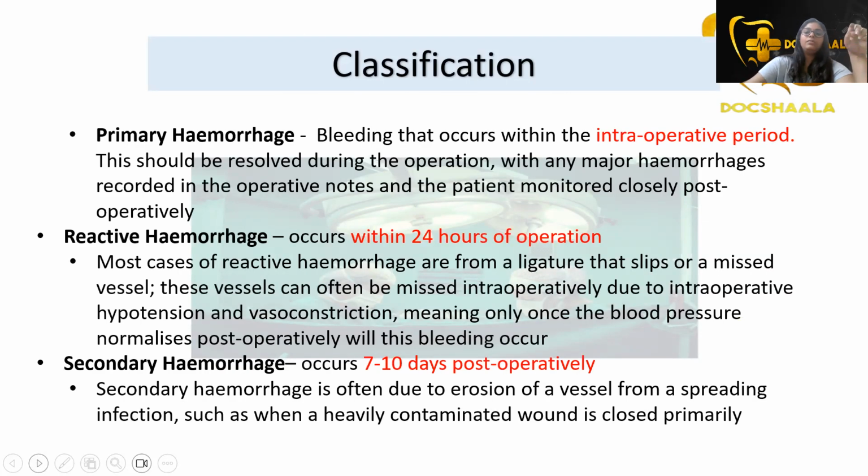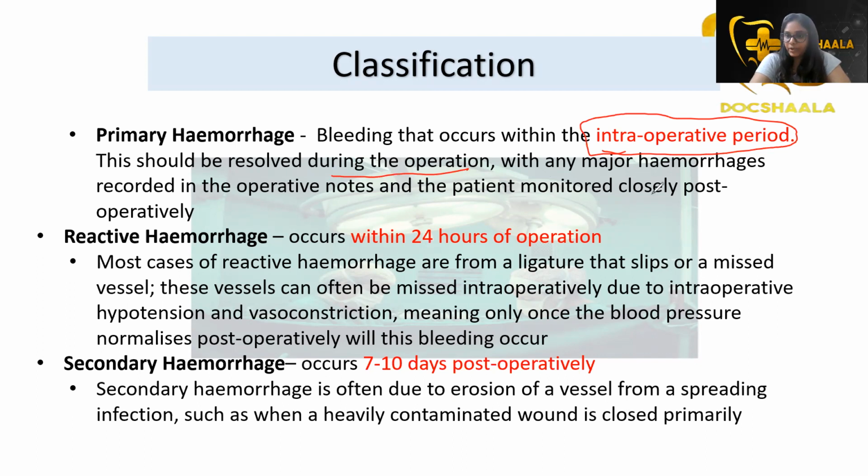Primary hemorrhage is the bleeding that occurs during the intraoperative period. Intraoperative period is nothing but during the procedure. So it should be resolved during the operation only, with any major hemorrhages recorded in the operative notes, and the patient should be monitored closely post-operatively. So during surgery, if there is profuse bleeding, it should be resolved during the operation itself. This is known as primary hemorrhage.